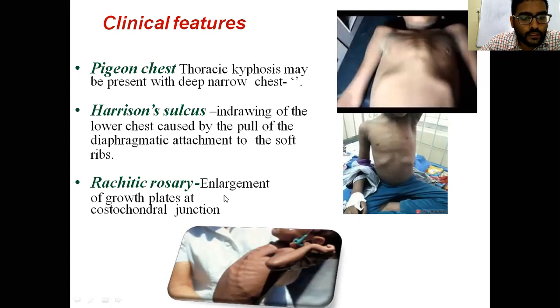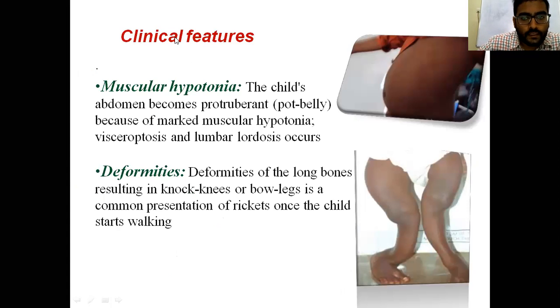And rachitic rosary. This is enlarged growth plates at the costochondral junctions, which is seen as a widened metaphysis in long bones, and the rachitic rosary is similar in concept. Next is muscular hypotonia. The child's abdomen becomes protuberant. This is pot belly appearance because of marked muscular hypotonia due to lack of calcium.